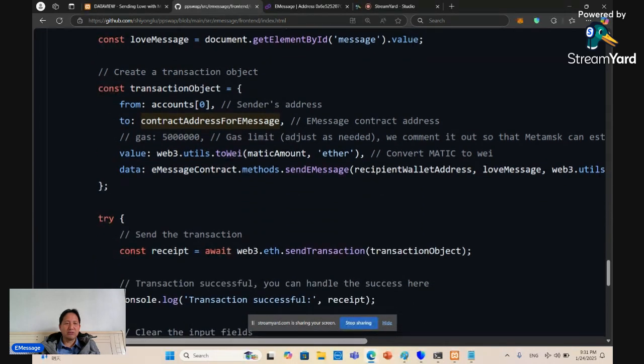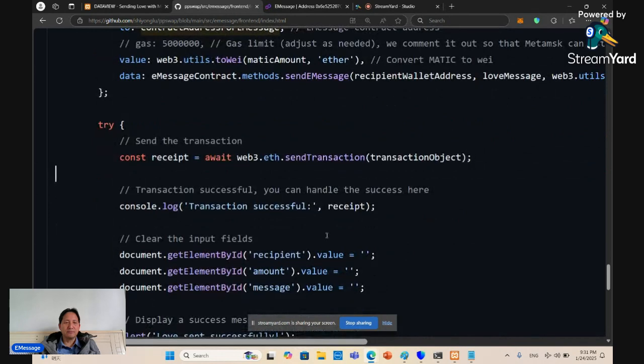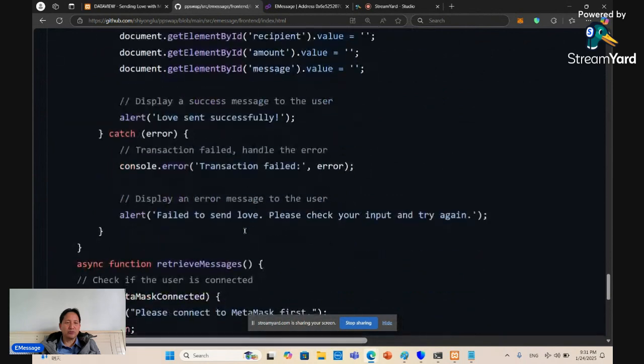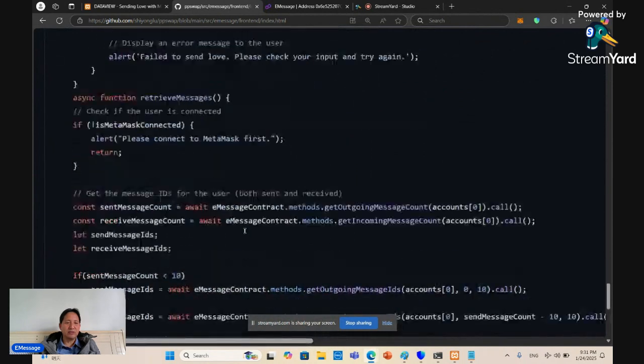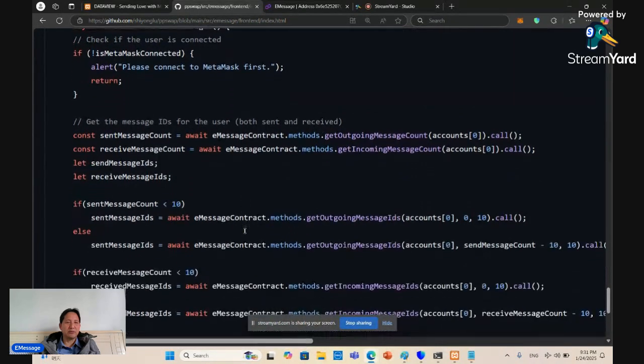Okay. And then once you do that, you can call the send transaction of the Web3 object to perform this transaction. After that, you can do some debugging to make sure everything is successful, and then the message will be sent.